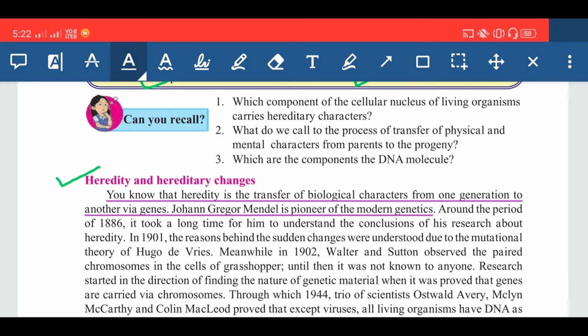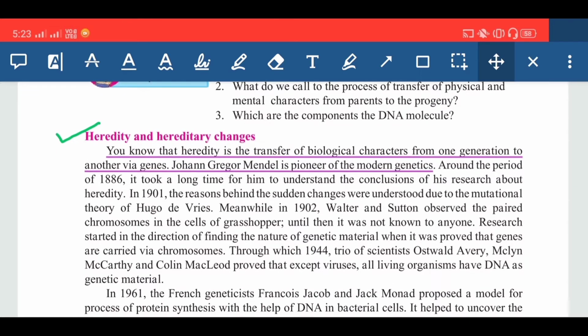Around the period of 1886, it took a long time for him to understand the conclusion of his research about heredity, and in 1901 the reason behind the sudden changes was understood due to the mutation theory of Hugo de Vries.